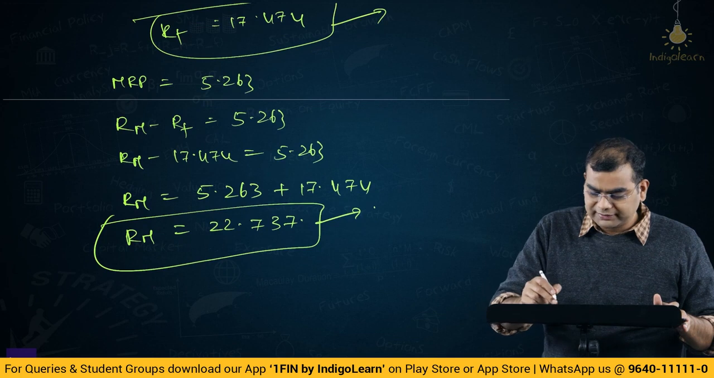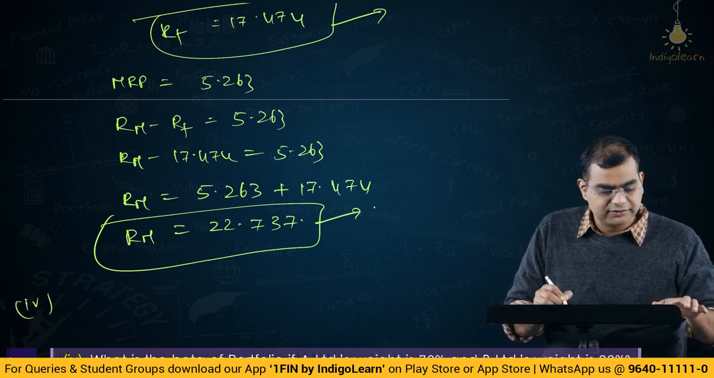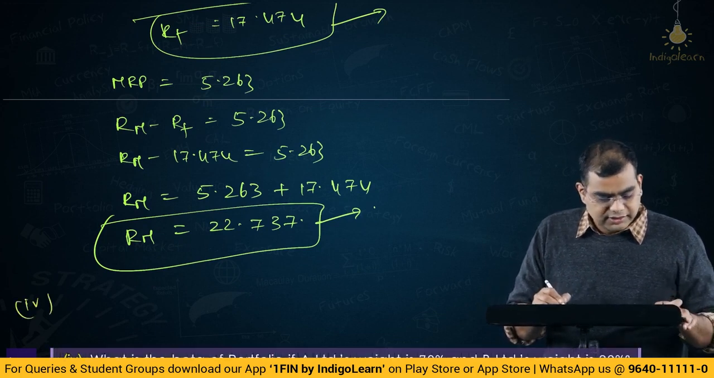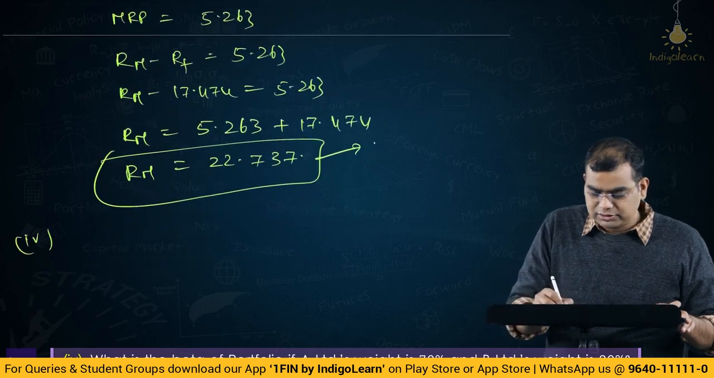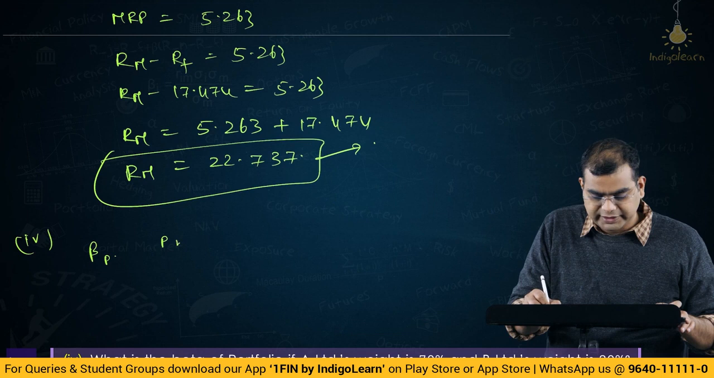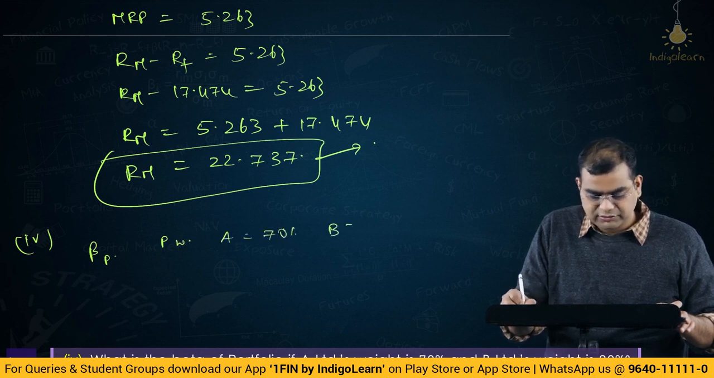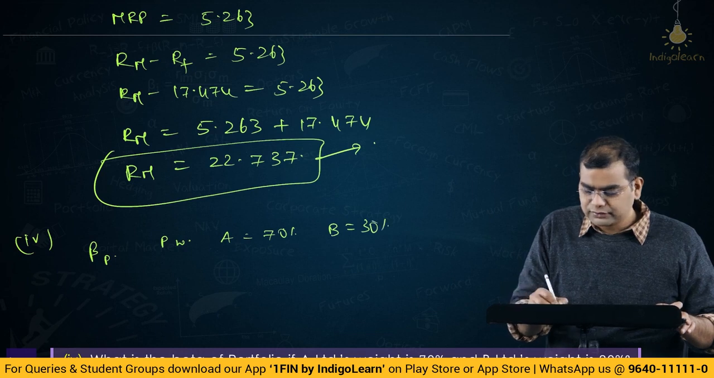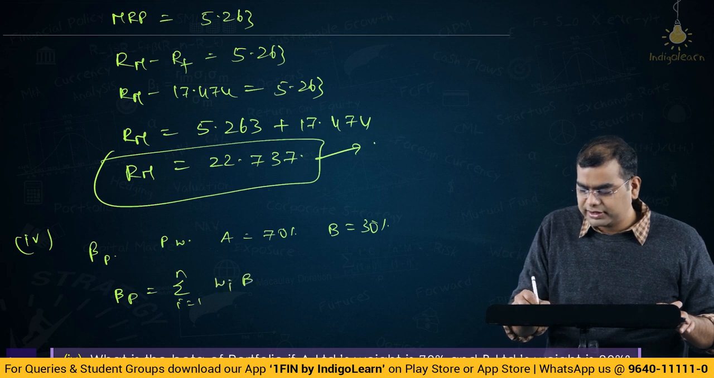Now coming to the fourth part of the question. What is the fourth part of the question, my dear friends? What is beta of portfolio? Beta of portfolio, where portfolio weight A is equal to 70, B is equal to 30. Right. So, beta of portfolio is sigma i is equal to 1 to n Wi beta i.